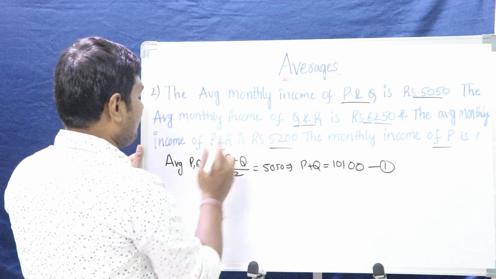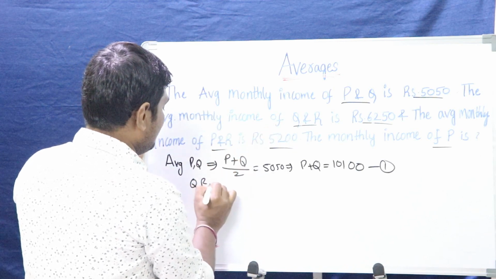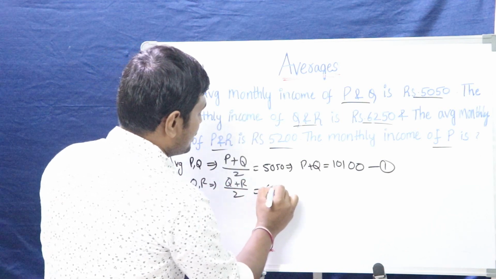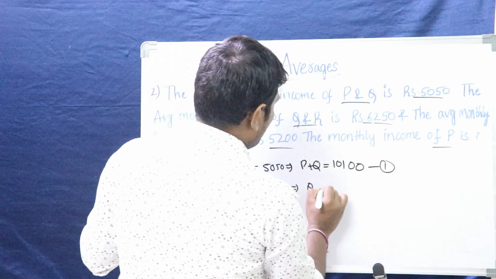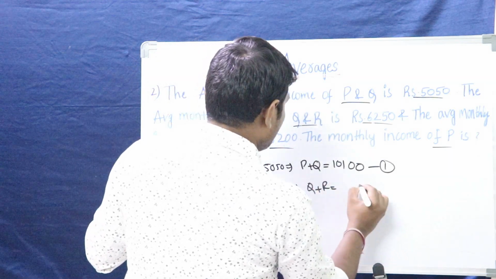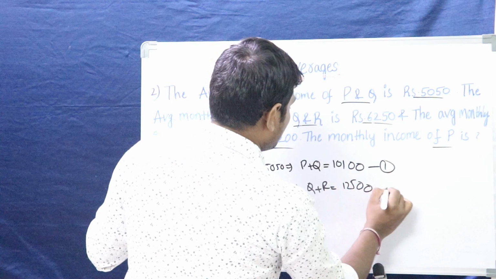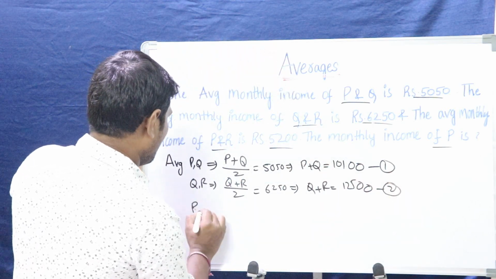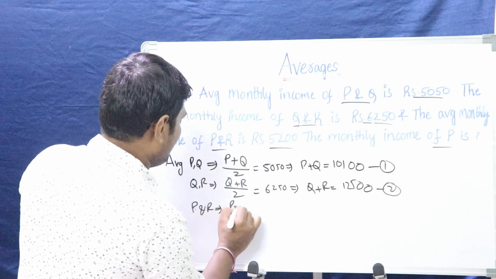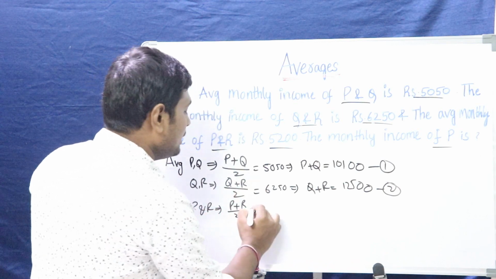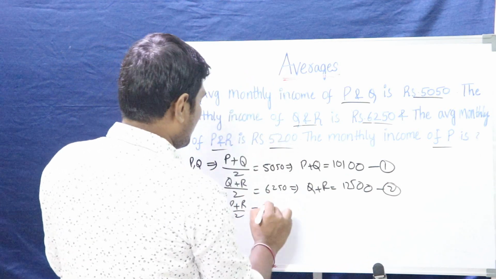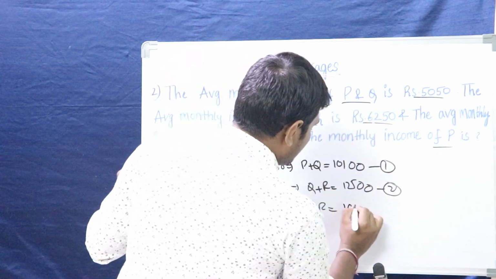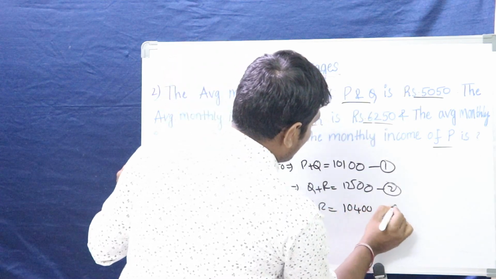And the second one, the average income of Q and R is Q plus R divided by 2, that is 6250. Then Q plus R equals how much? 12,500. This is the second one. The third one is P and R. The average income of P and R is P plus R by 2. Right? You are understanding the problem, right? That is 5200. Then P plus R should be 10,400. This is the third one.